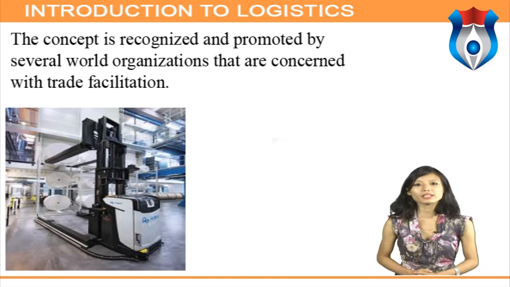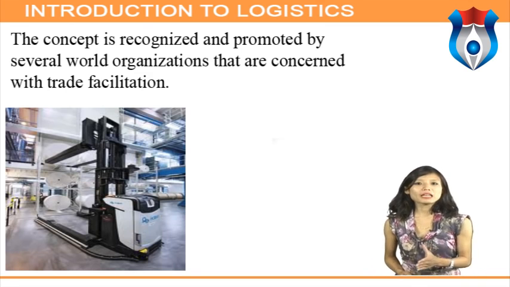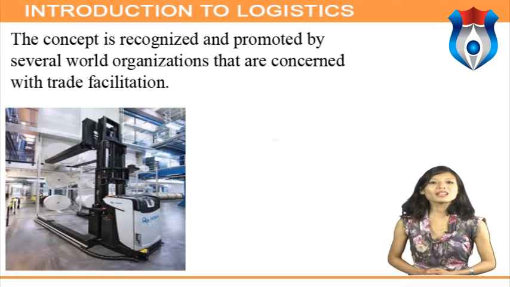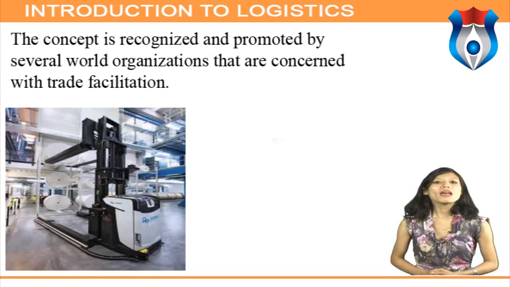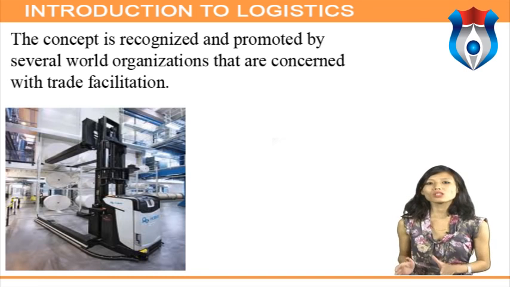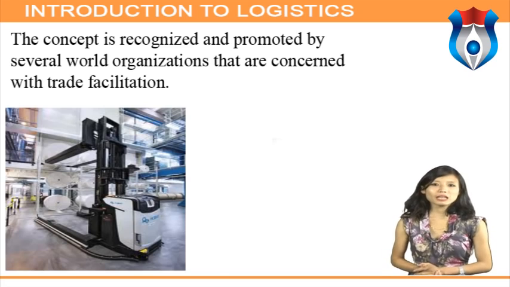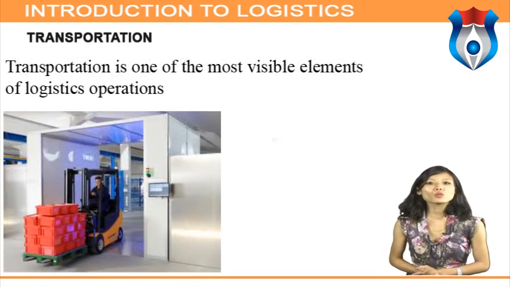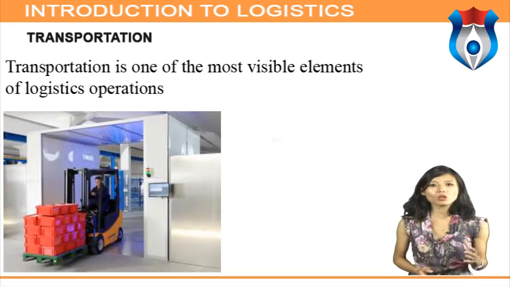Among these are the United Nations Economic Commission for Europe, UNECE, and its Center for Trade Facilitation and Electronic Business, UN/CEFACT, the World Customs Organization, WCO, SITPRO Limited of the United Kingdom, and the Association of Southeast Asian Nations, ASEAN. Transportation is one of the most visible elements of logistic operation.